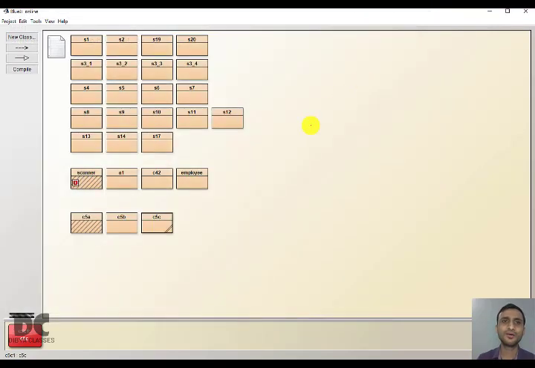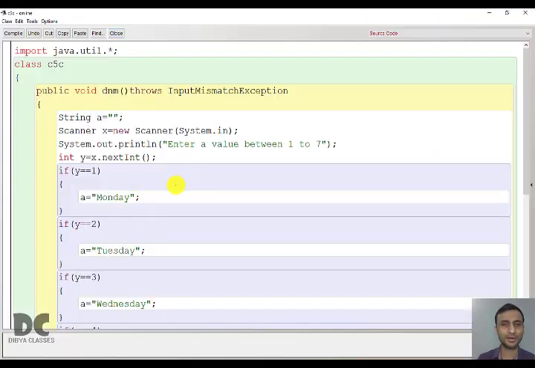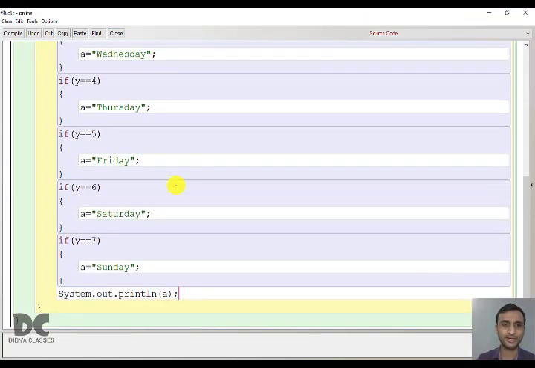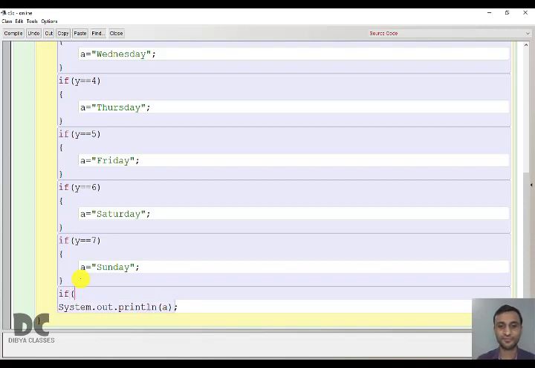So here we can write the program or modify the program in such a way that it will become more beautiful. If the value of y is less than 1 or the value of y is greater than 7. This means the user needs to enter between 1 to 7.